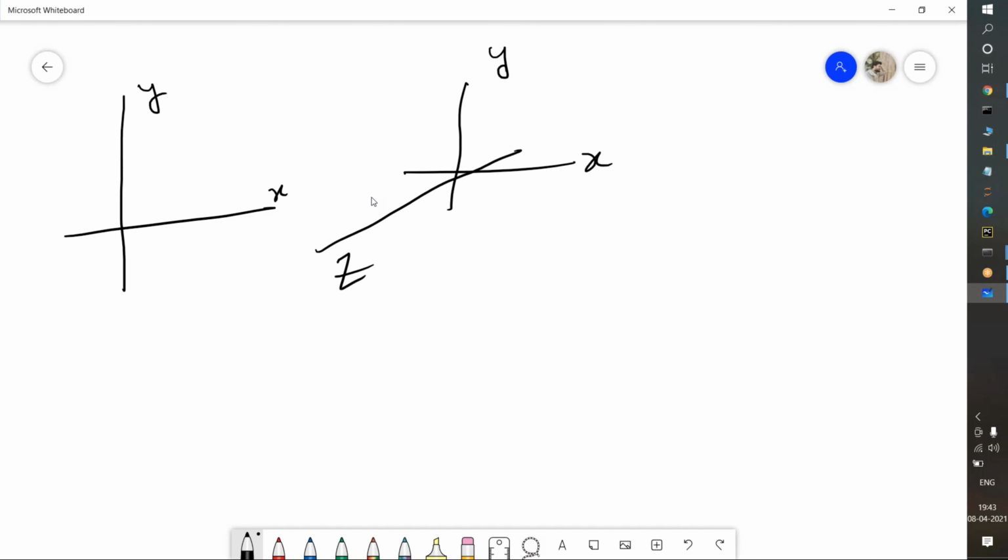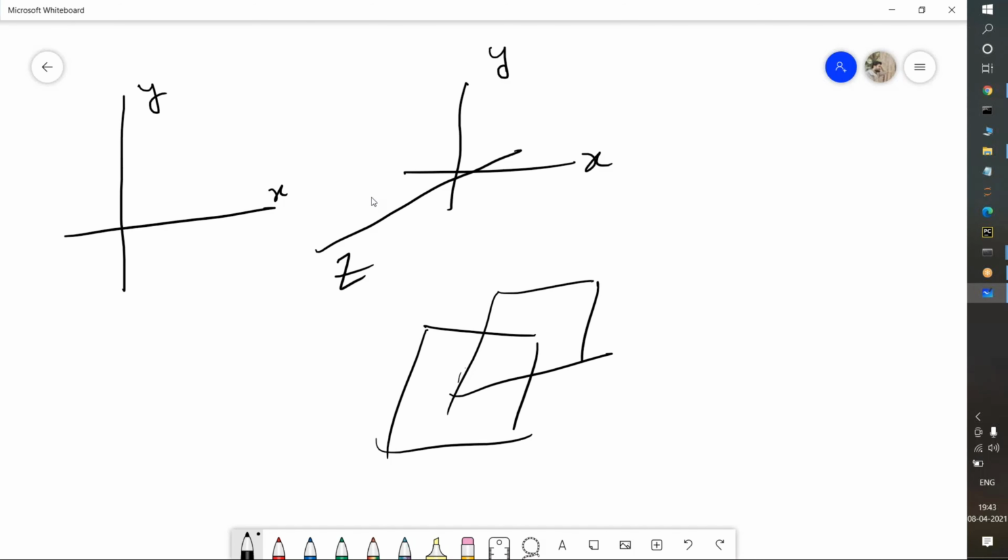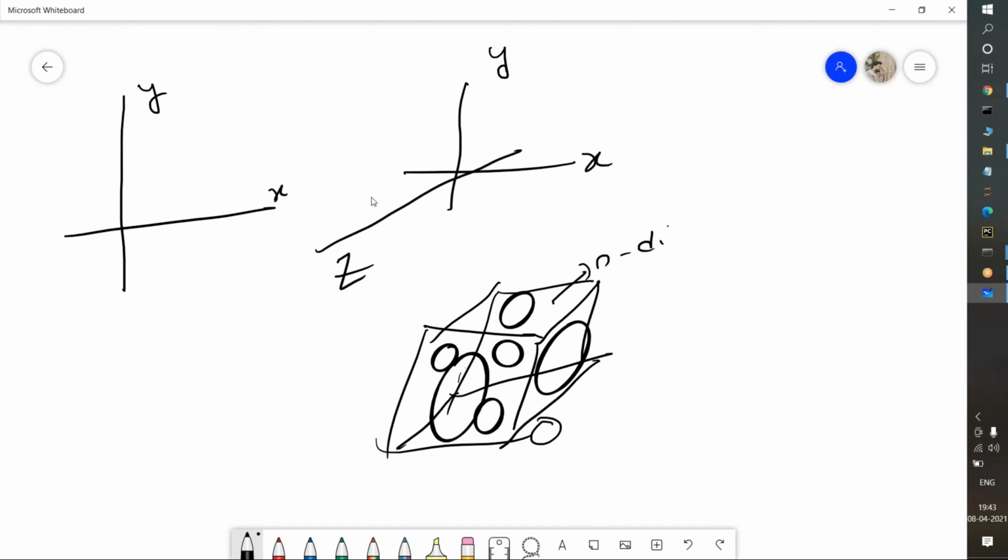If there is 4-dimension data, or n-dimension data, we will treat the data in the form of a cube structure. The data will be in a cube format. The data will be here, in the back side, on the left side, below, and on the front side also. This is known as n-dimension.